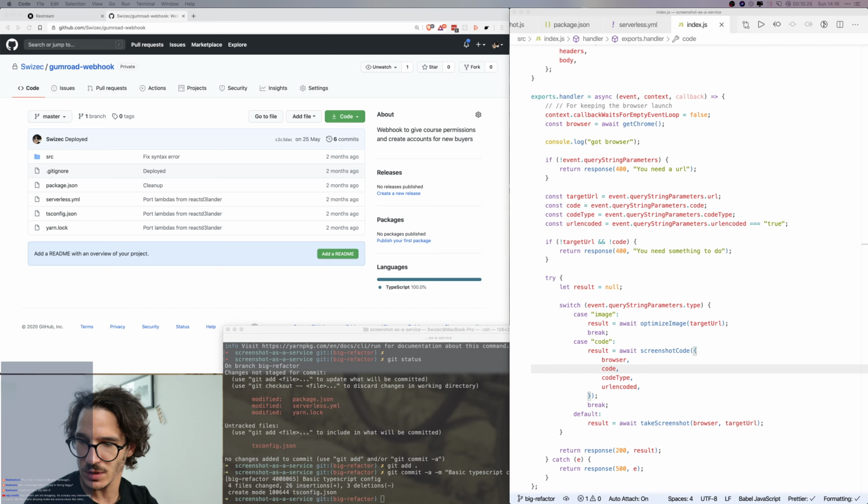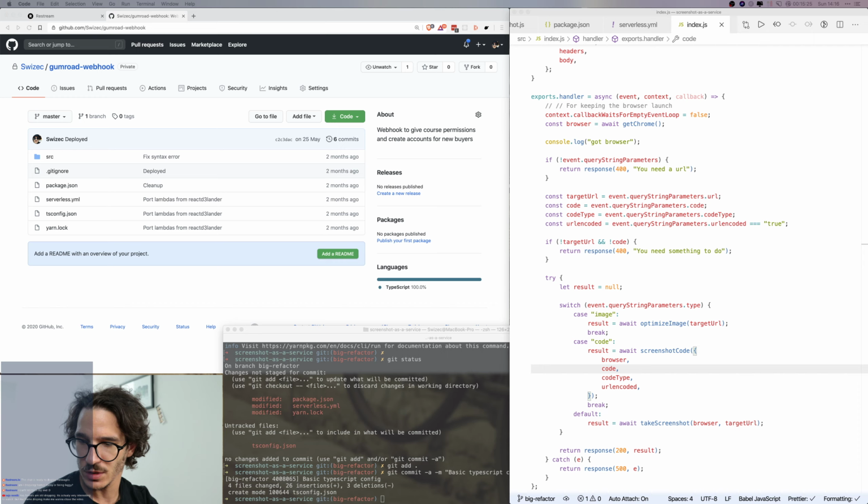We have a query string parameter for type, which can be image, code, or default. By default, we take a screenshot. If it's an image type, we optimize the image, which I don't think actually does anything, and code is for code.